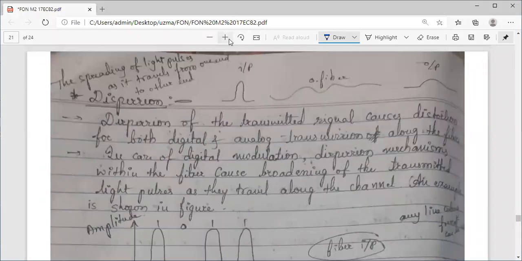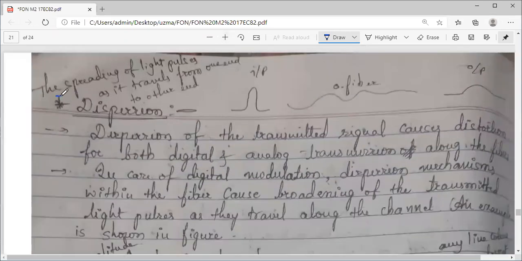Okay, dispersion. The word dispersion means what? Generally, many times we say this term during the class hours or after the class hours. Disperse, students disperse. So what is this disperse? Go out here and there, just go out randomly. So that is called dispersion.